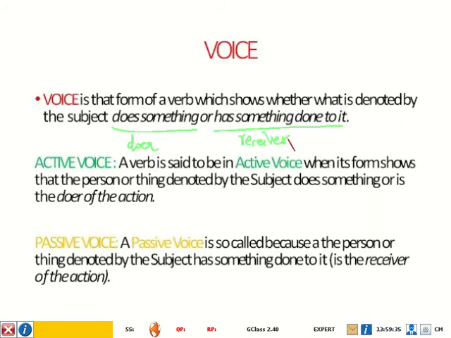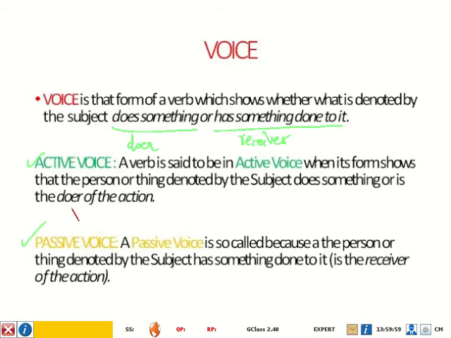So the form of the verb which indicates whether what is denoted by the subject is the doer of the action or the receiver of the action, that form of the verb is called the voice. Now there are two types of voice. One is the active voice and one is the passive voice.